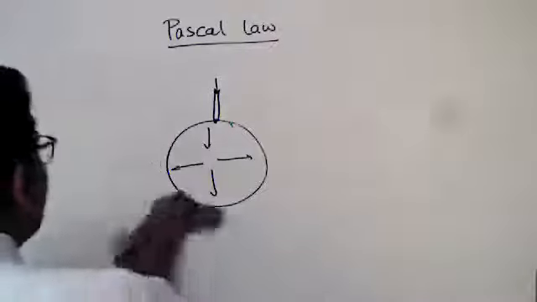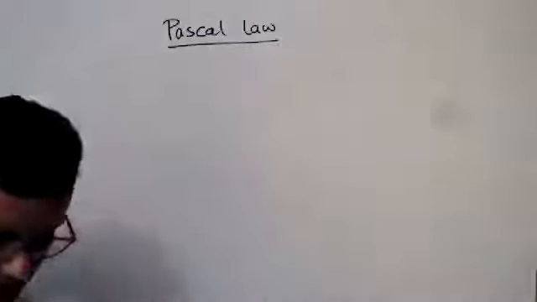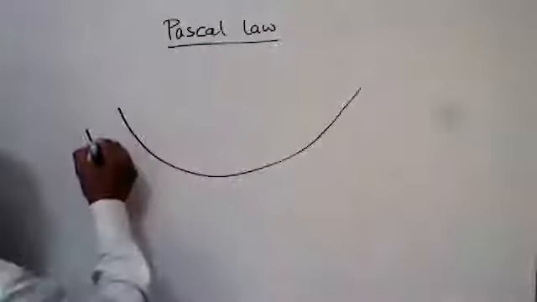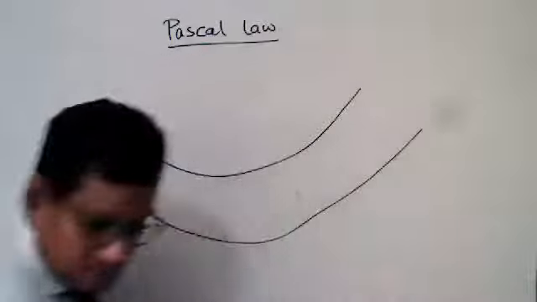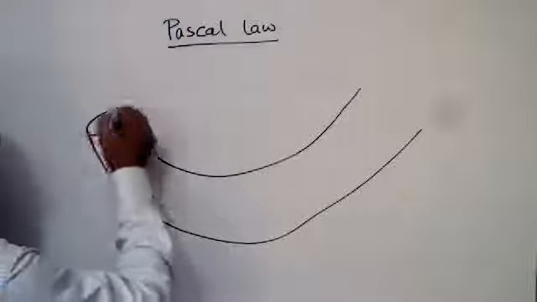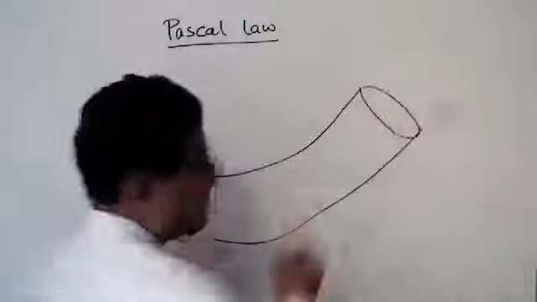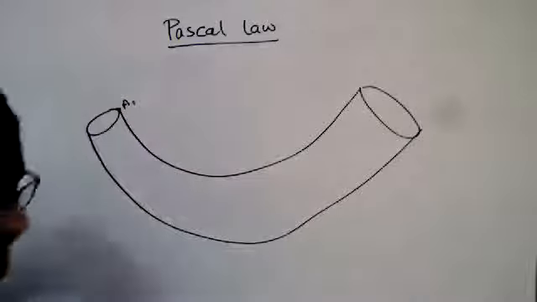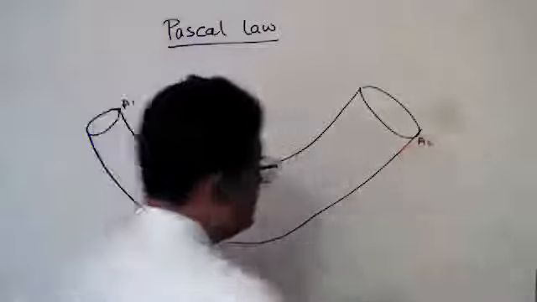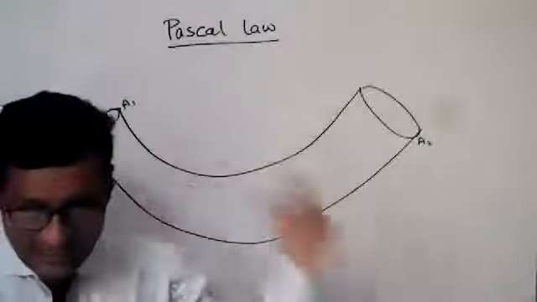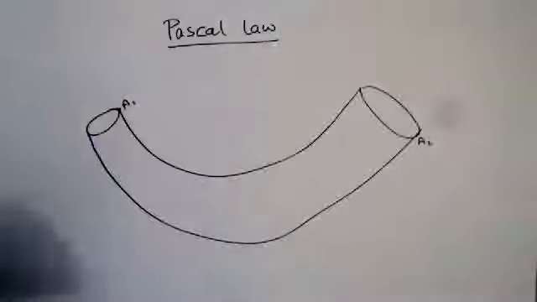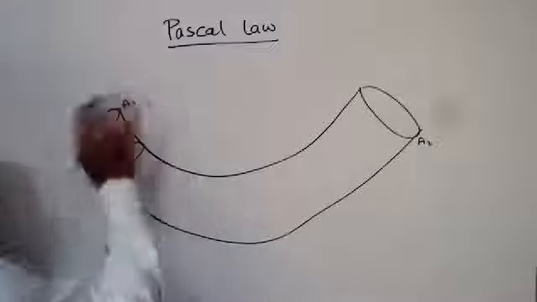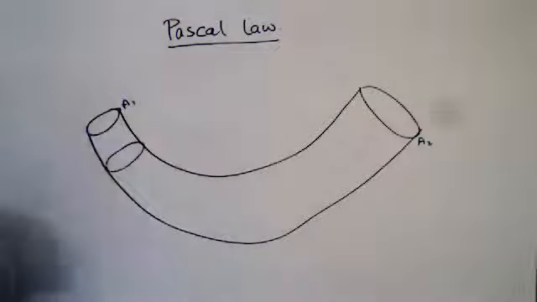We can explain it another way. Suppose this is the shape of a pipe, and the area of this pipe is A1 and this is A2. That is, the area is different in this pipe. If there is a piston, the area of the piston and this portion will be the same.